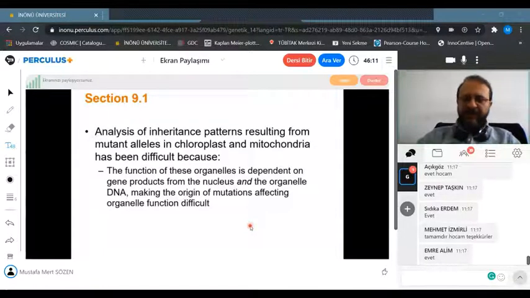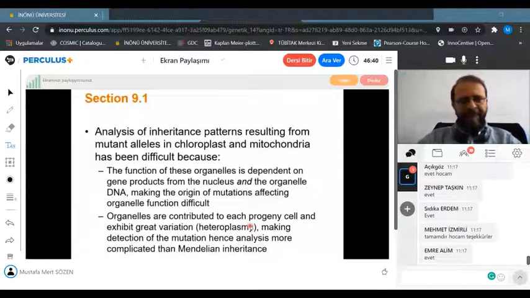So even if there is a phenotype caused by differences in mitochondrial functions, we cannot connect those phenotypic expressions directly with mitochondrial genes. Some of them can be affected, but some of them can still be affected by the genes in the nucleus. All right.